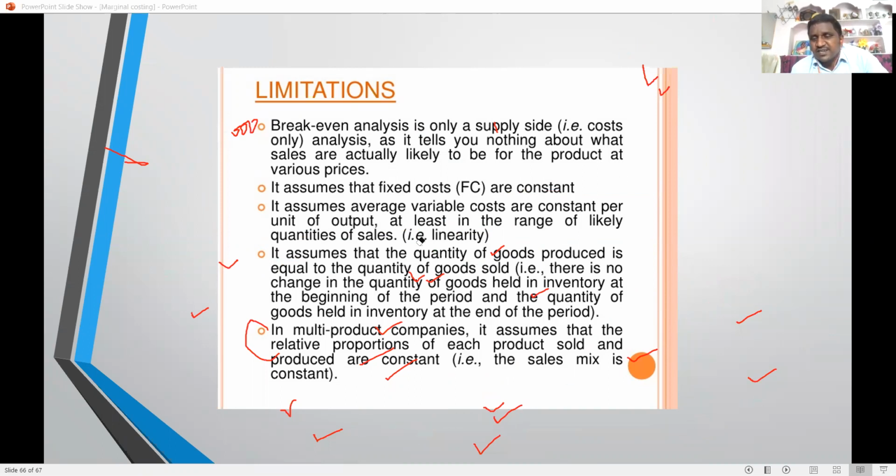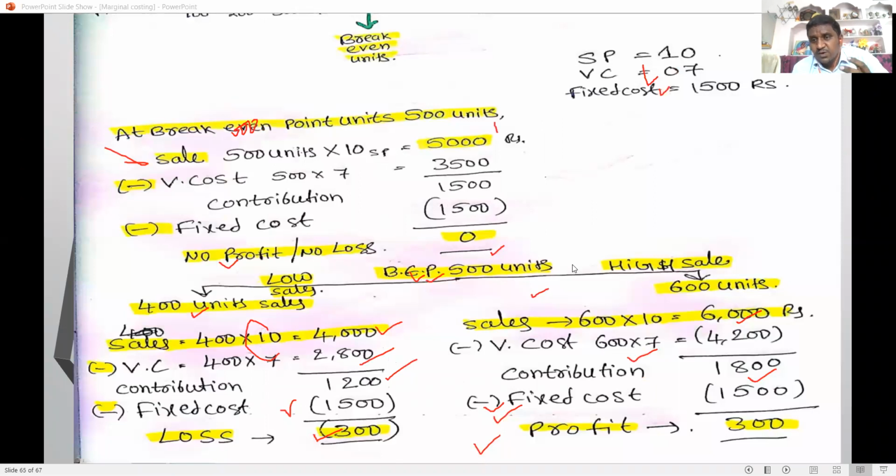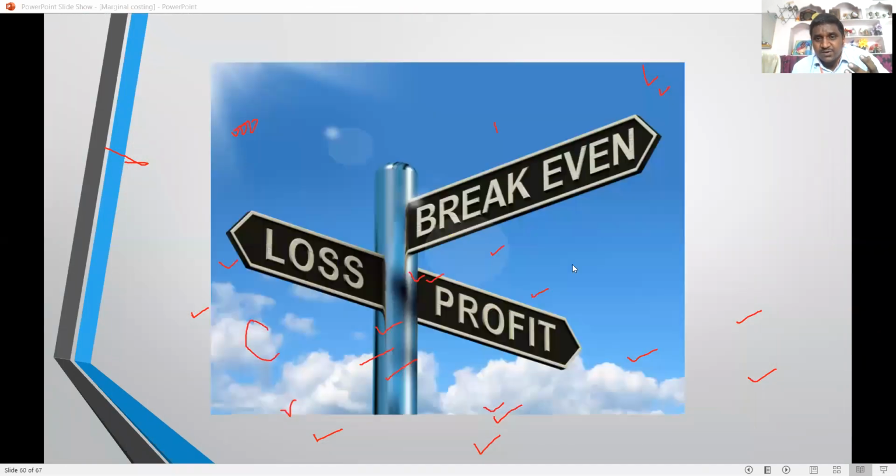It assumes fixed costs are constant. But in the middle of the year, another building or another machinery may be purchased, and that is not taken into consideration. Assuming variable cost per unit is constant as output escalates is also another limitation. So some limitations are there, but break-even analysis is very, very useful in industries, and whenever decisions are taken, it is very useful to the management.